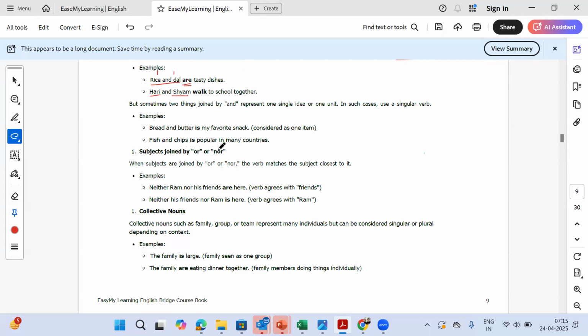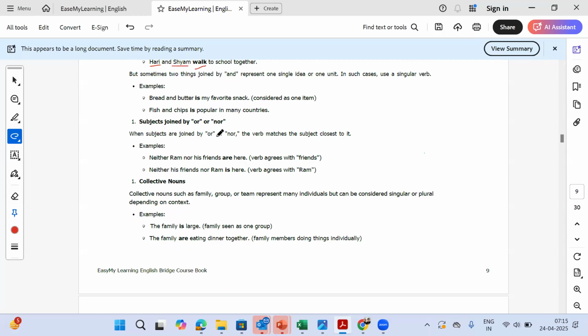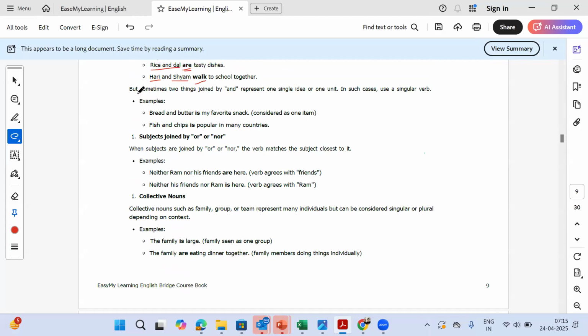It's just a clarification of the main rule that if there are more than one, then we use this form of the verb, "are" and "walk". We don't use "is" and "walks". But there are some exceptions, when we use "and" but we still use "is", in which case it becomes a singular verb. So this is a slightly tricky rule.